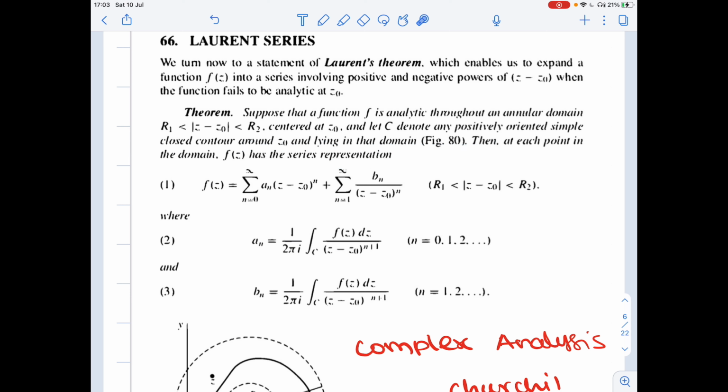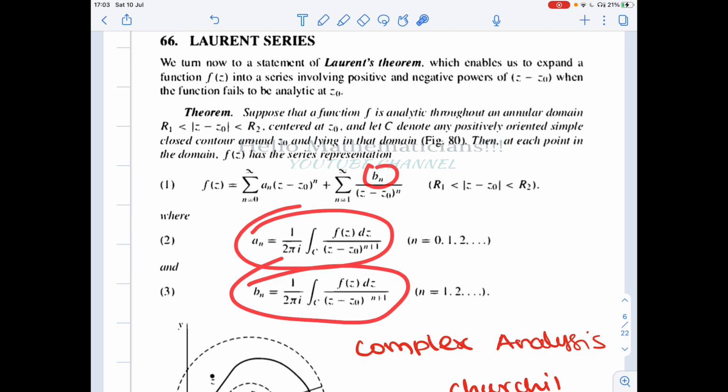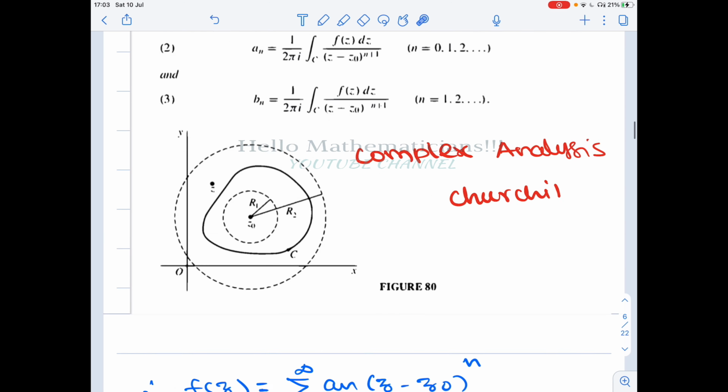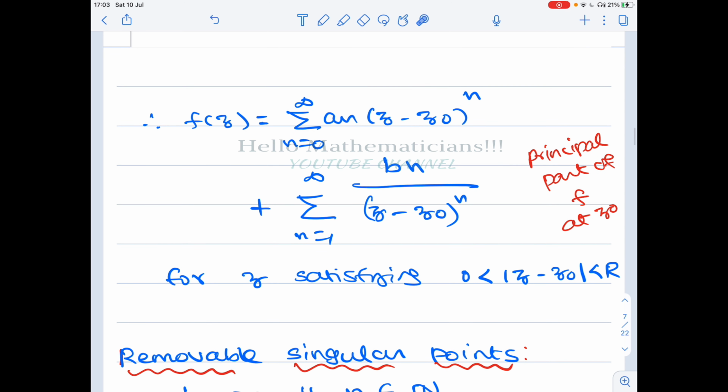So for such functions, we have a Laurent series in which both the positive powers and negative powers of z minus z naught occur. The coefficients a n and b n can be calculated using contour integrals. So the moral of the story: the Laurent series exists.